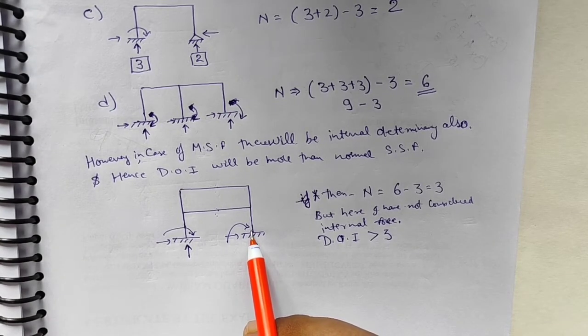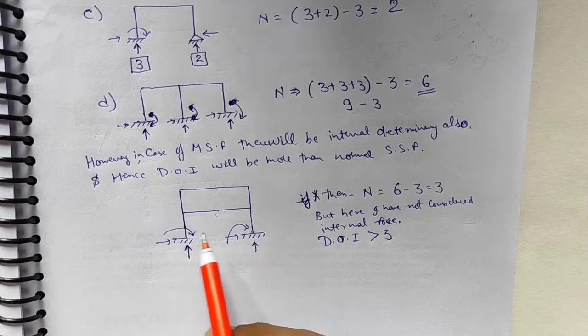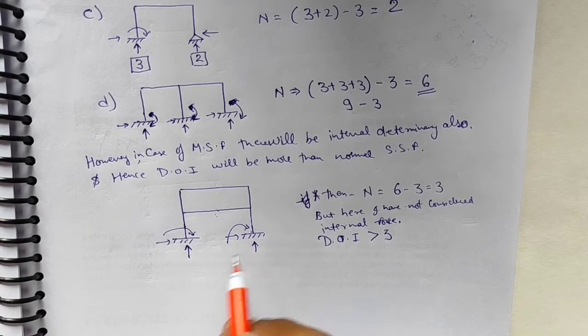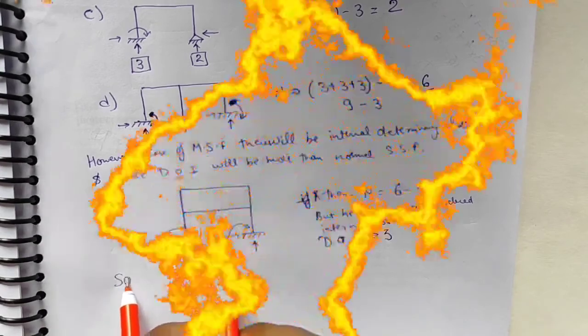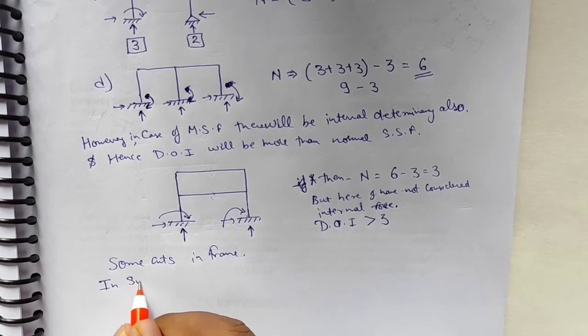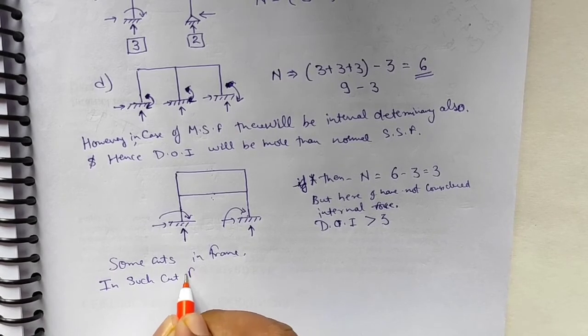So in order to find out the degree of indeterminacy for this type of structure, we should apply some cuts in the frame, which will be helpful to find out the indeterminacy of such frames, and it is also very helpful to find out the shear force and bending moment by using equilibrium equations.